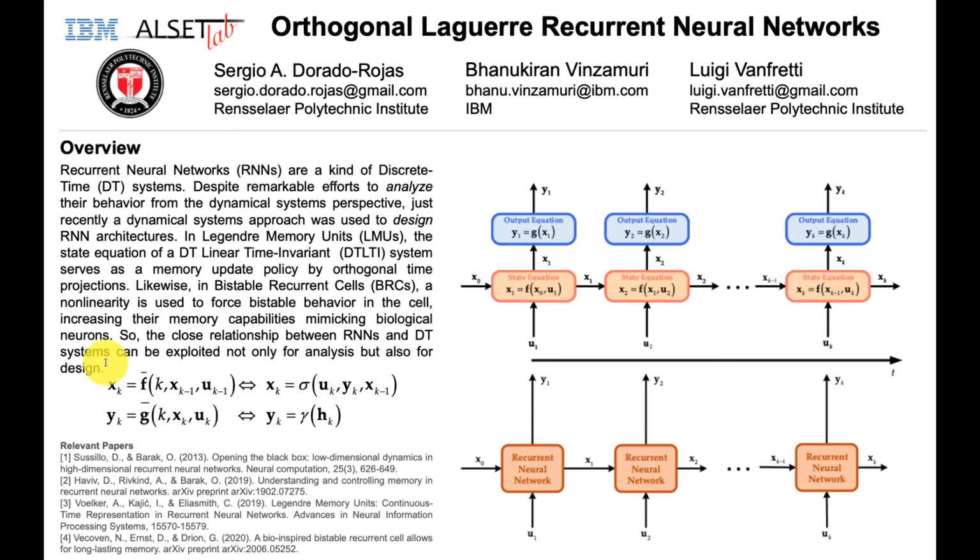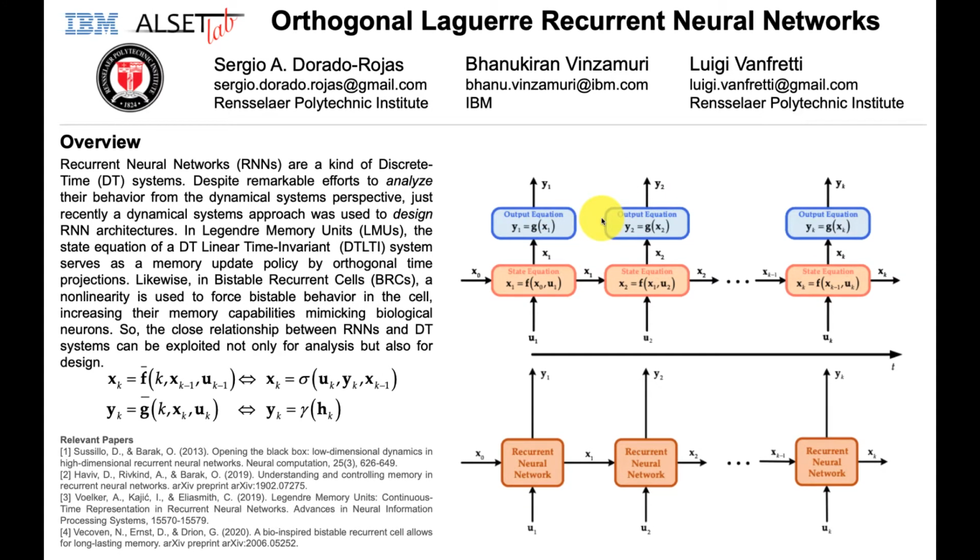Recurrent neural networks are a kind of discrete-time system. An RNN takes an input u at a given time step k, together with the state at a previous time step, x of k minus 1, to produce an output y of k using nonlinear activation functions. This behavior can also be explained from the perspective of a dynamical system, as depicted in this diagram. So here the state equation updates the state x based on information of the current input u and the previous state x. The output equation uses this updated state to produce the output of the system.